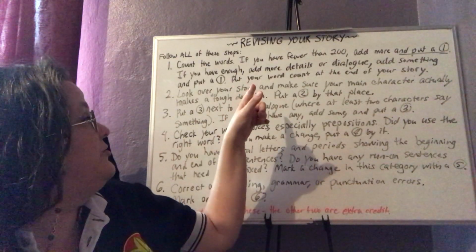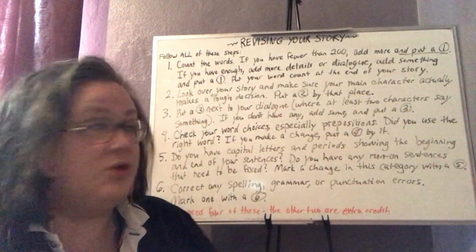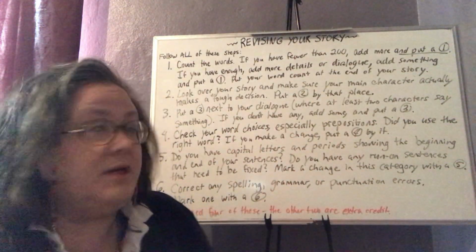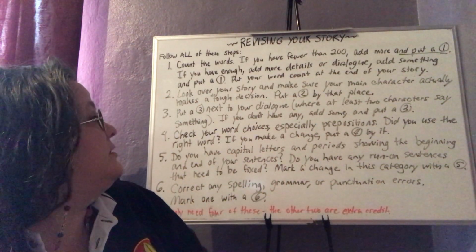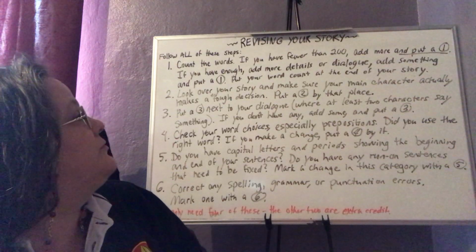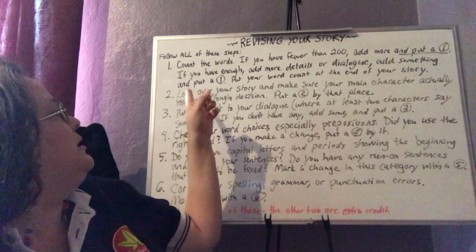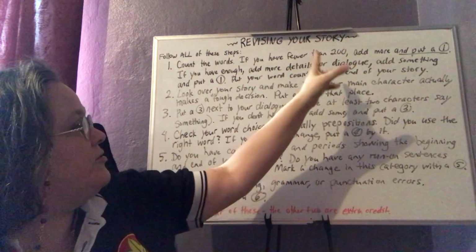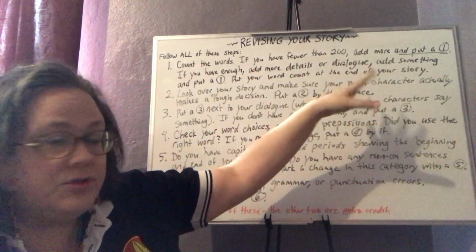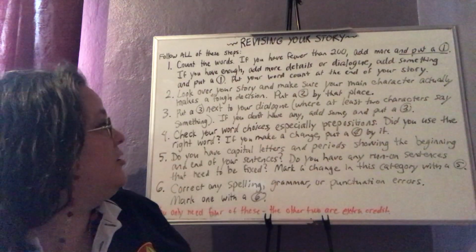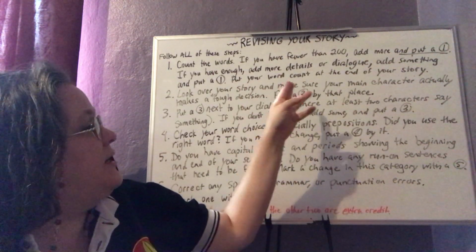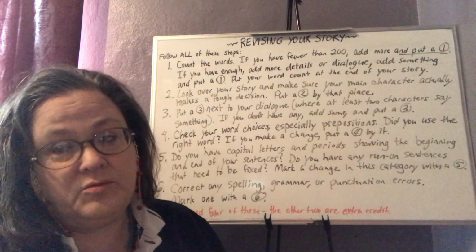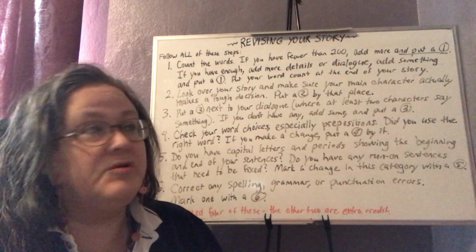If you have enough, it means you have at least 200 words, then add more. Go ahead and still add more details and dialogue, and add something. And put a 1 next to that. So you put a 1 next to either where you added more words, or where you added more dialogue or details. Put your word count at the end of your story. So if you end up with 201 words, put 201 at the bottom of your story.